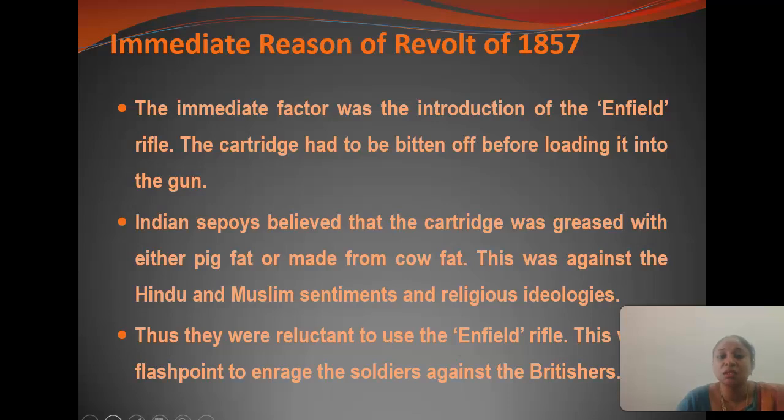Next, we see the immediate reasons of this revolt of 1857. So in 1857 that was the Enfield rifle. The cartridge had to be bitten before loading into the gun, and the Indian sepoys believed that the cartridge was greased with either pig fat or cow fat. This was against the Hindu and Muslim sentiments and religious ideas. And you can see this Enfield rifle was the flashpoint to enrage the soldiers against the Britishers.